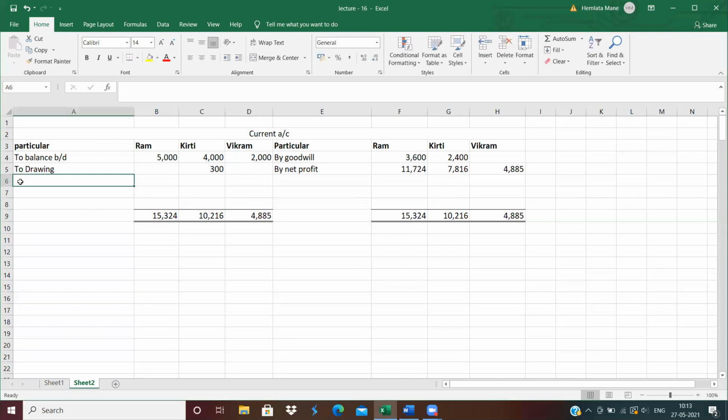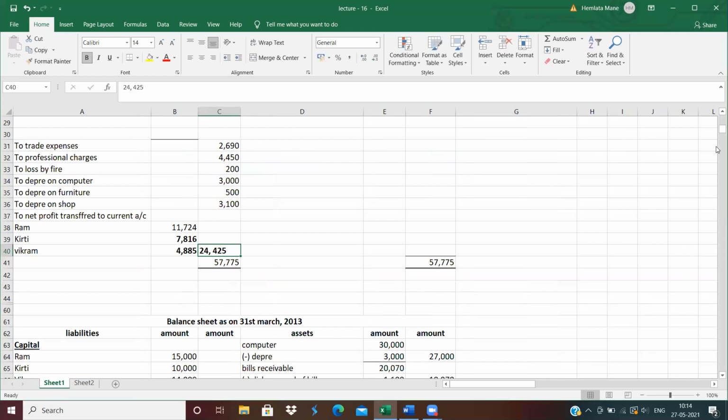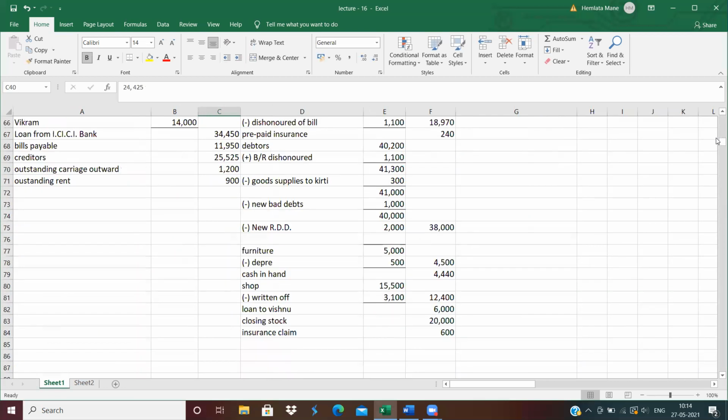And then by balance carried down: Ram 10,324, Kirti 5,916 and Vikram 2,885. Okay, now this current account balance is written on the liability side.